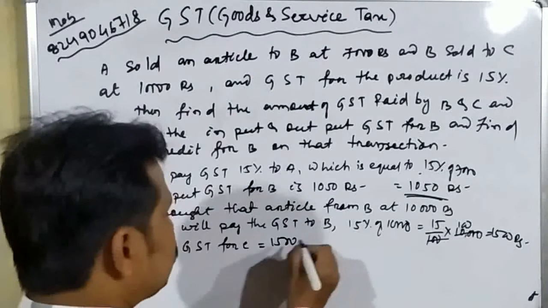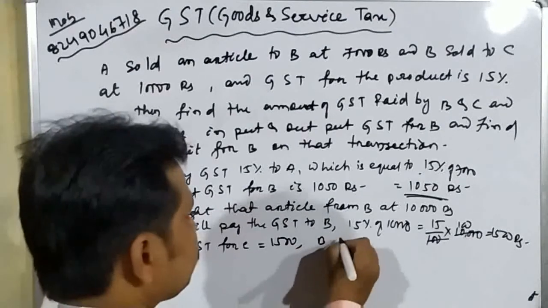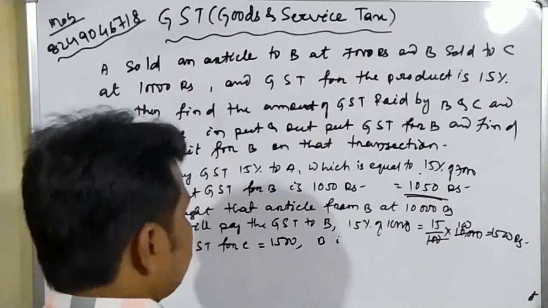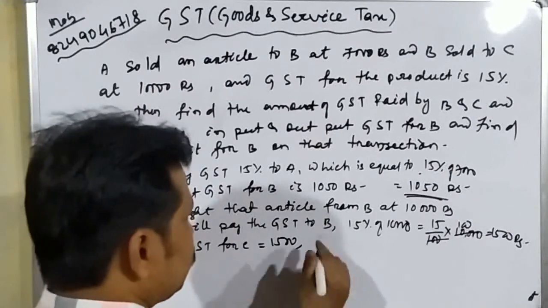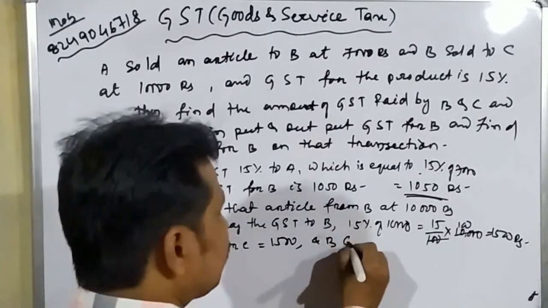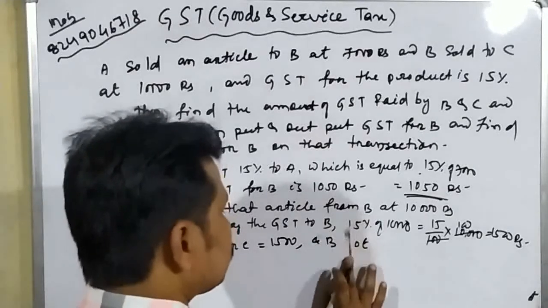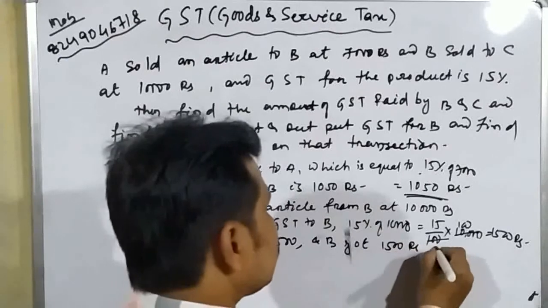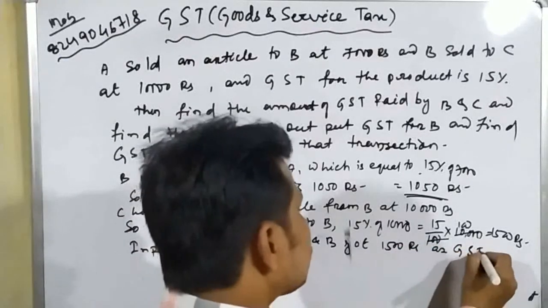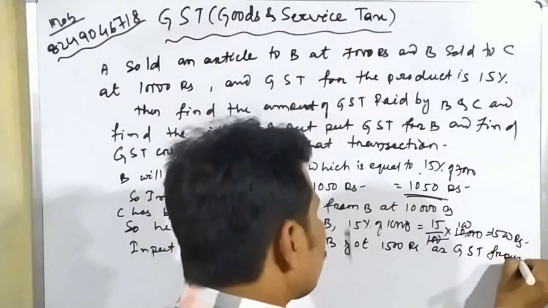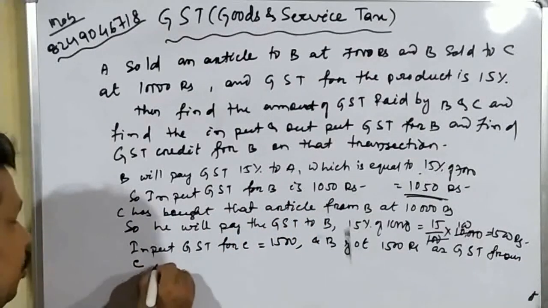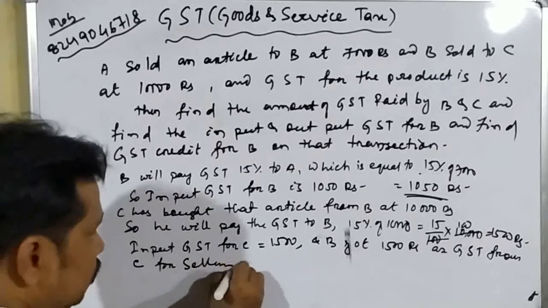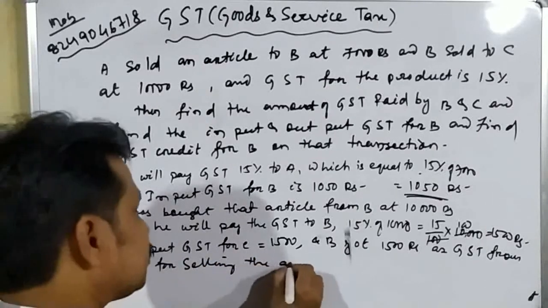As well as, B is selling that article to C and getting 1500 rupees as GST. So here B got 1500 rupees as GST from C for selling the articles.